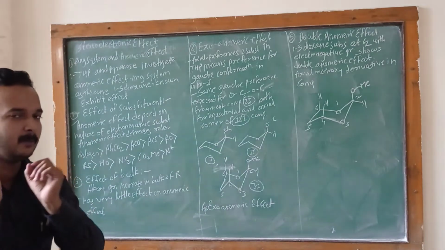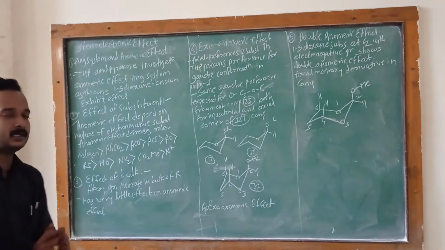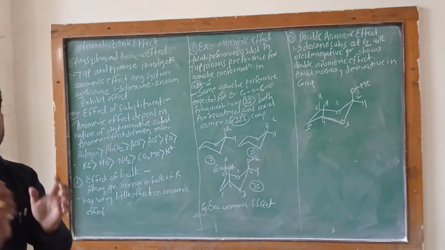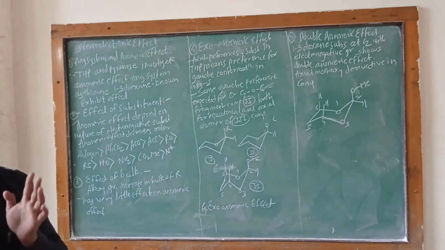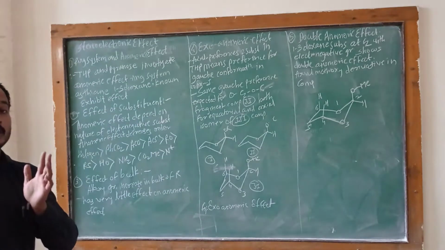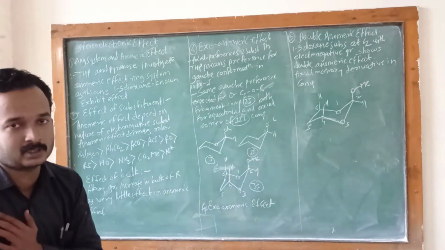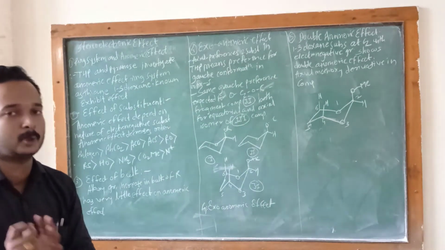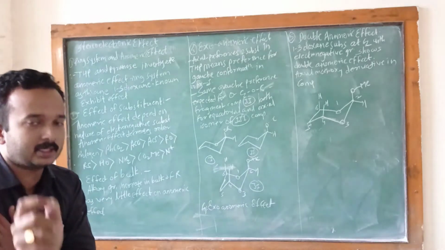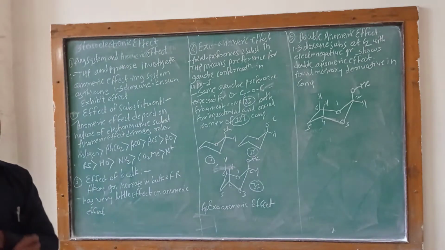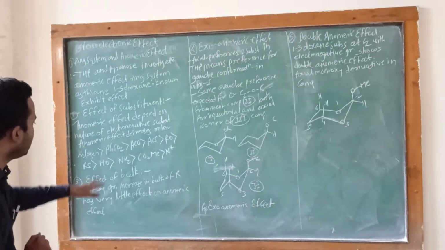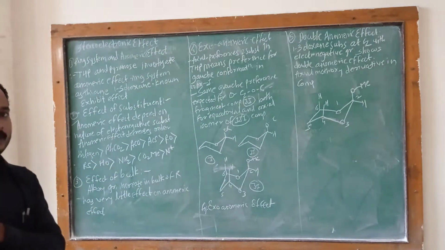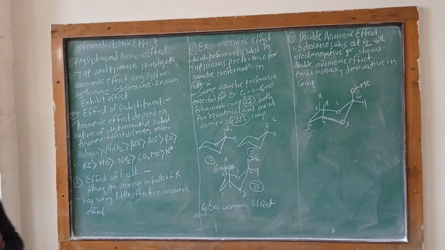The main point of this effect is that the anomeric effect depends on the nature of the electronegative substituents. If the substituent is electronegative, its priority is first. As the halogen's electronegativity increases, it has first priority.